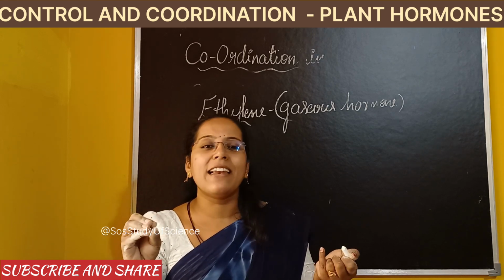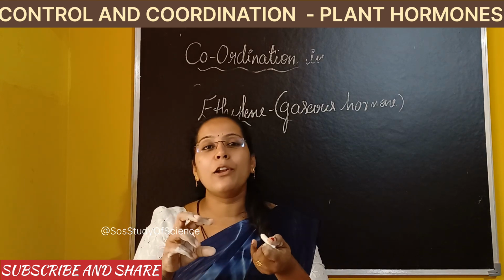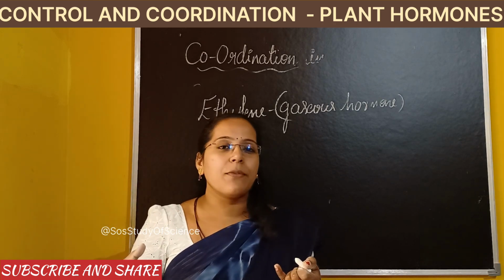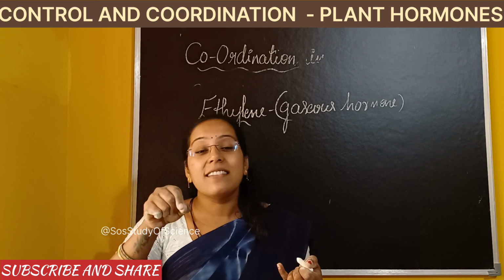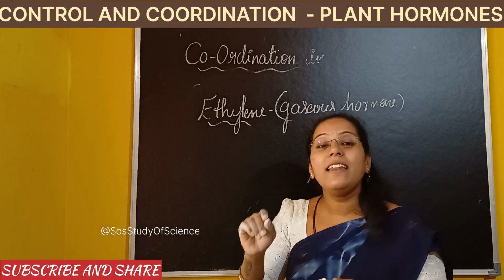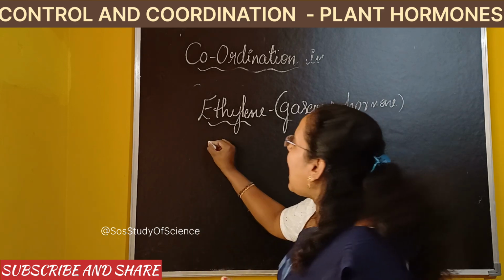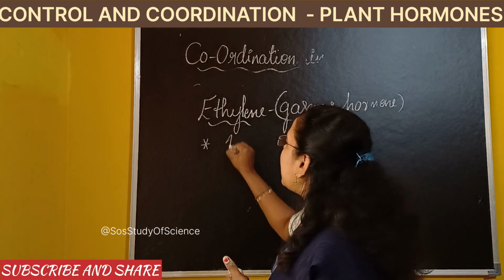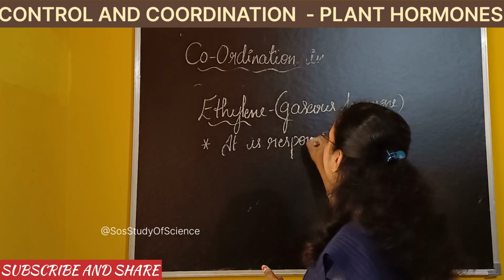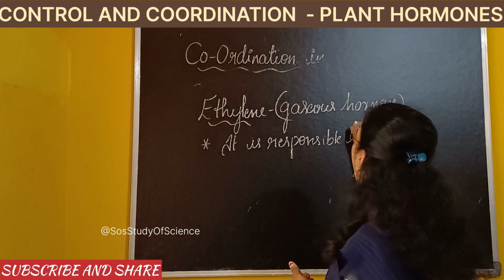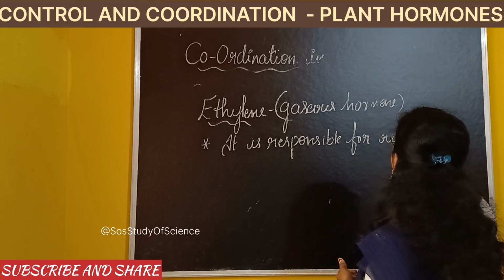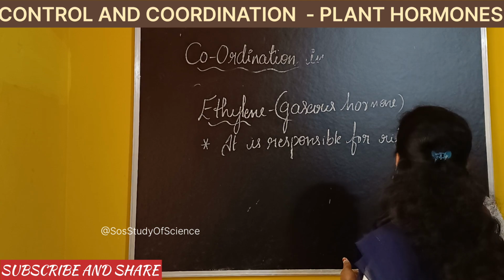What happens on the final day? It looks completely rotten. This process, we call it aging in science. So for the aging to take place inside the plant body or in a fruit body, ethylene is responsible. So I can write under ethylene, it is responsible for ripening the fruit.